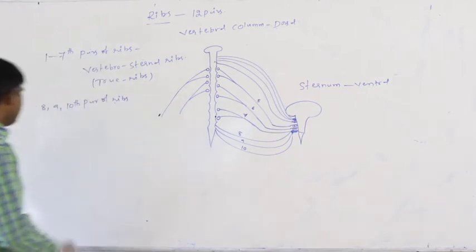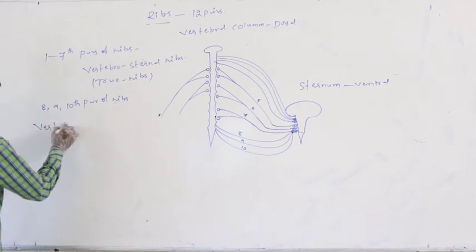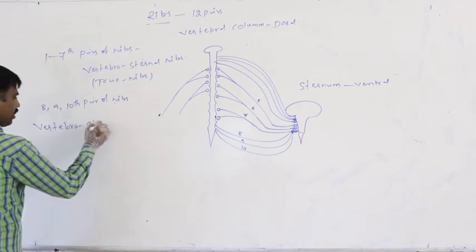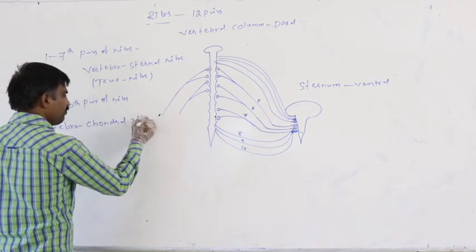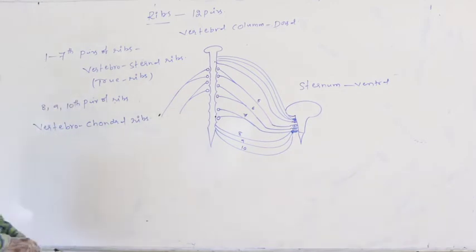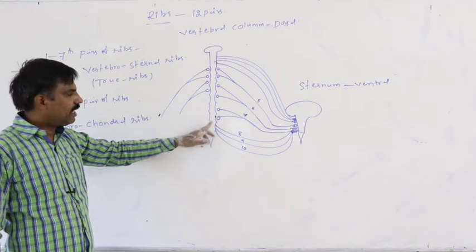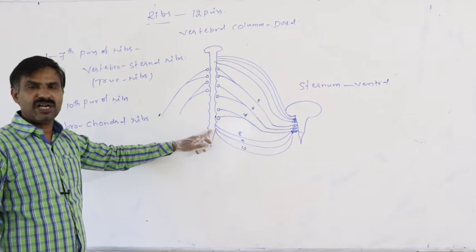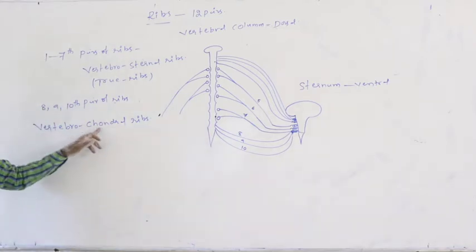So the 8th, 9th and 10th pairs of ribs are said to be vertebrochondral ribs. Vertebro means vertebral column. They attach dorsally to the vertebral column directly, so they are vertebrochondral.